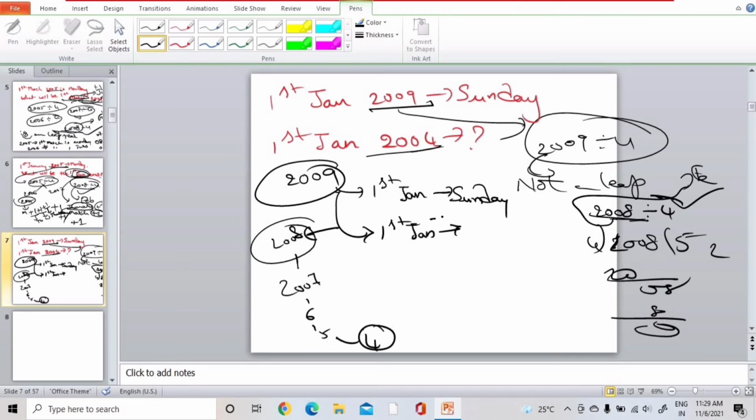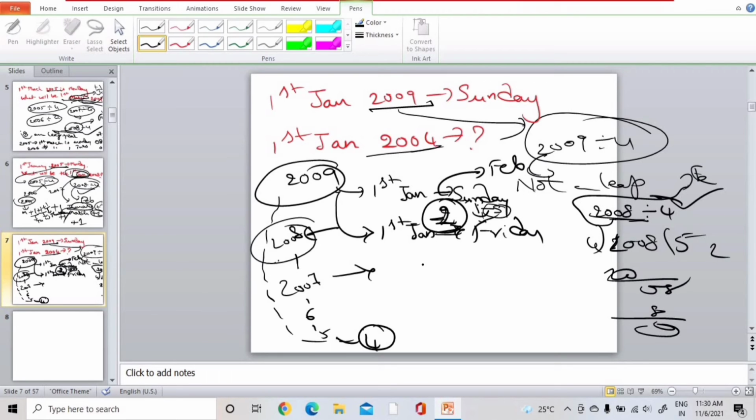We need to subtract 2 because the extra day falls on February. Descending, right, from 2009 to 2004. So we need to count in descending order. That means March, February, January, December, November, like that. In February, the extra day will count, so we need to subtract 2. If we subtract 2 from Sunday, that means one day is Saturday. We will skip that Saturday and then Friday.